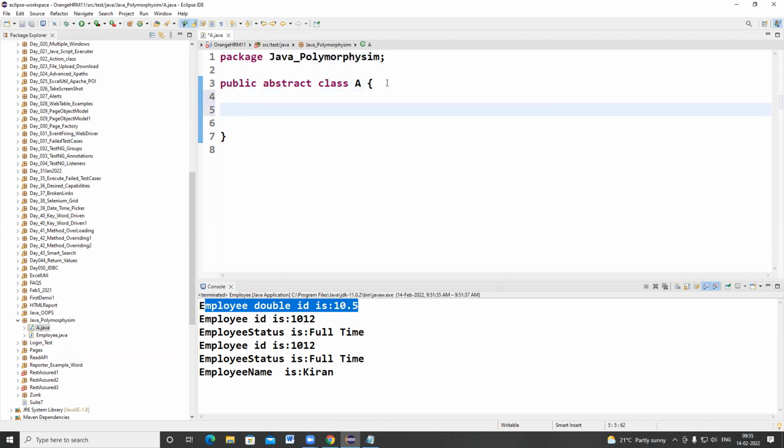So what is meant by an abstract method? Now let's see. Public void.